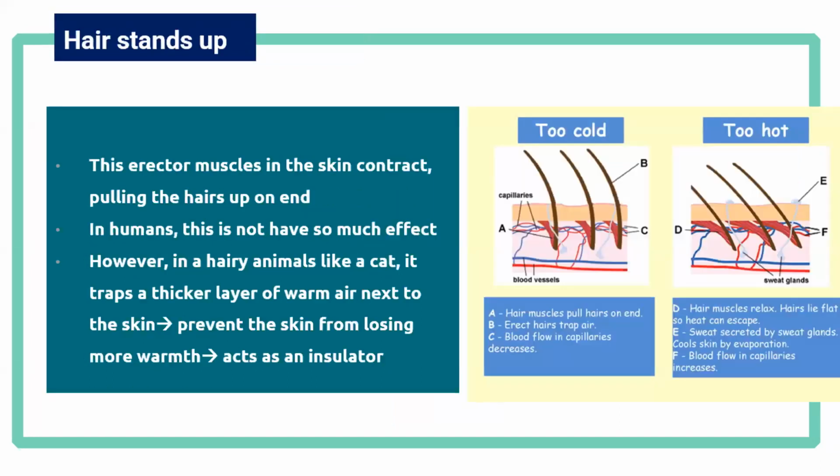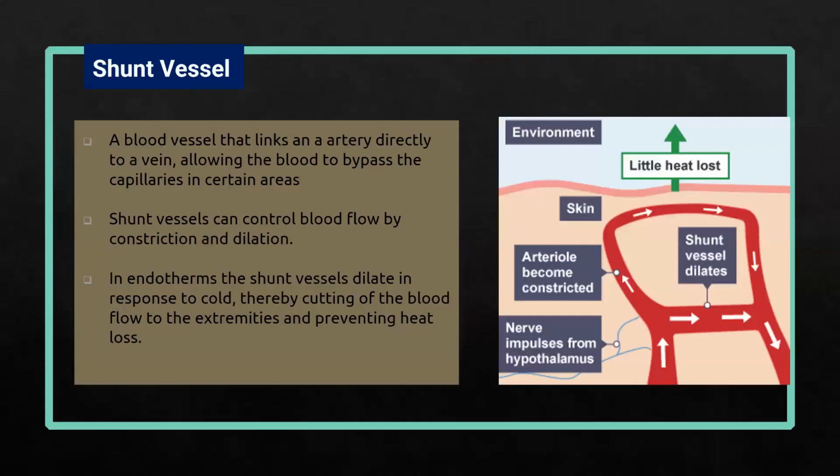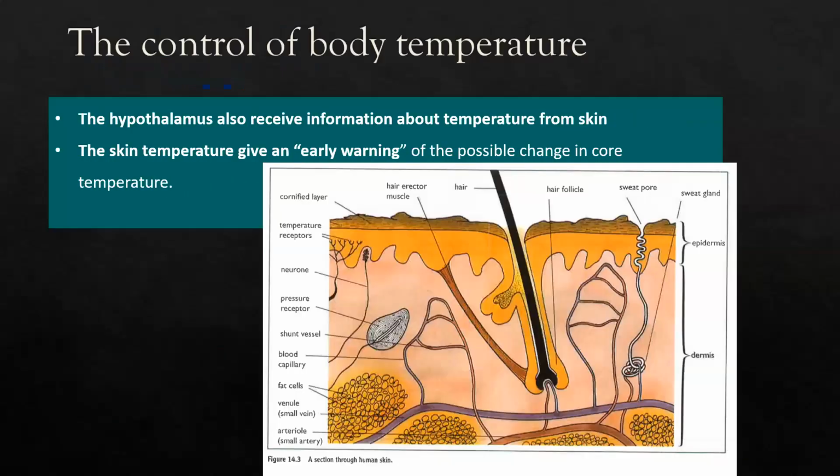As you can also see from the picture of the skin, our skin also contains hair erector muscles. These muscles can contract to make the hair stand up. When the hair goes up, it can trap the air surrounding our skin, so the air stays near our skin.